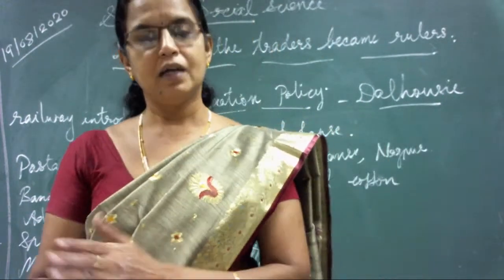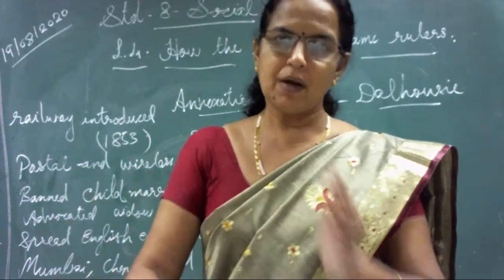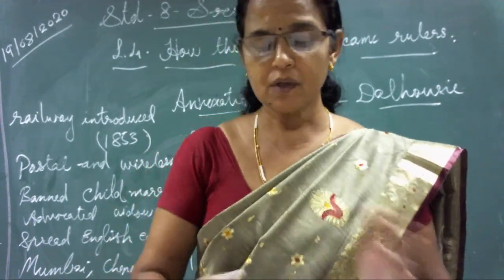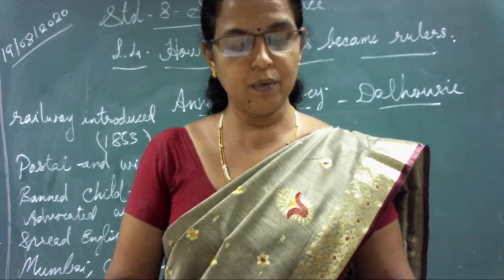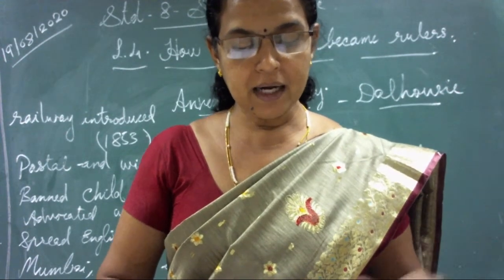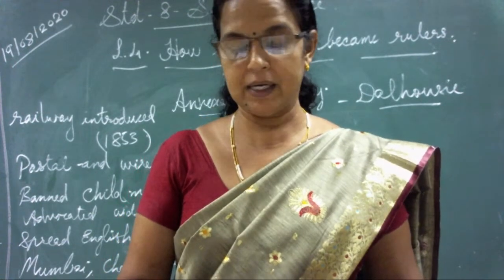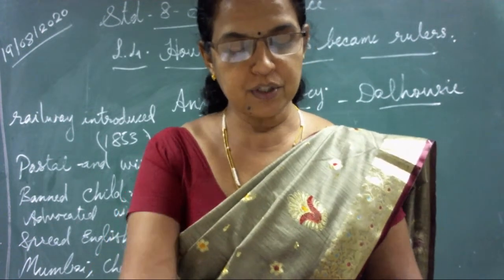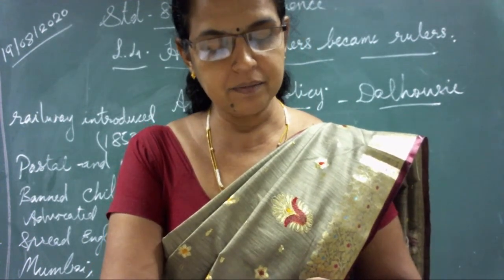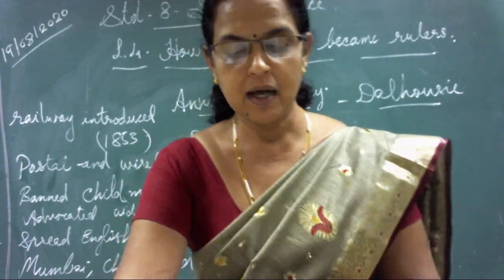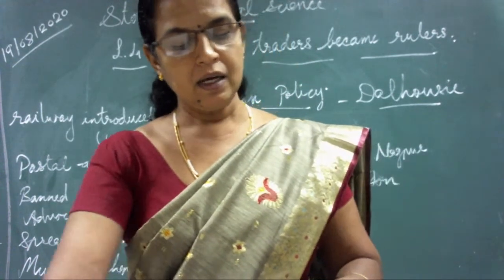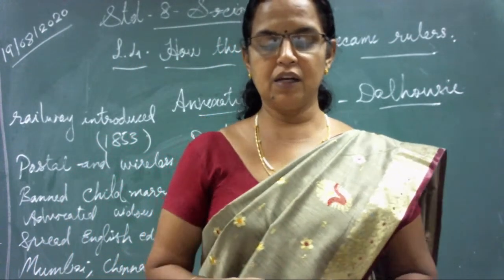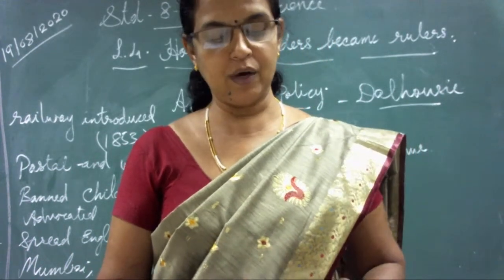The last chapter is coming, the 1857 revolt. But what were the reasons behind the 1857 revolt? All these things are there altogether. From this portion on dissatisfaction of people, underline the points on why people were dissatisfied, why people felt they were suppressed. Almost at the middle portion, after the fourth line, at this time the people were suppressed under this dictatorial regime of the British. In addition to that, the reforms made by Dalhousie added fuel to the fire.